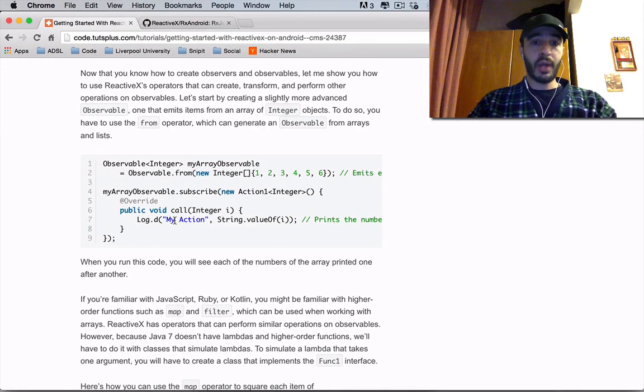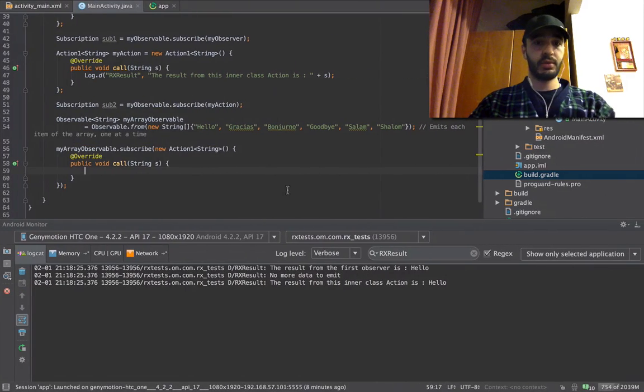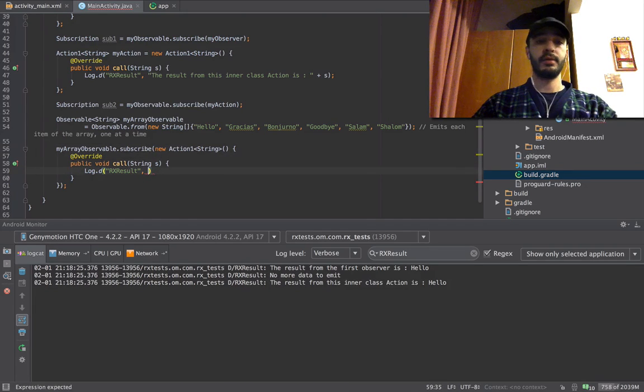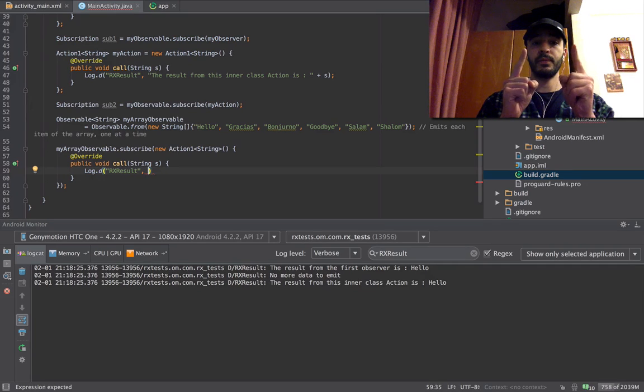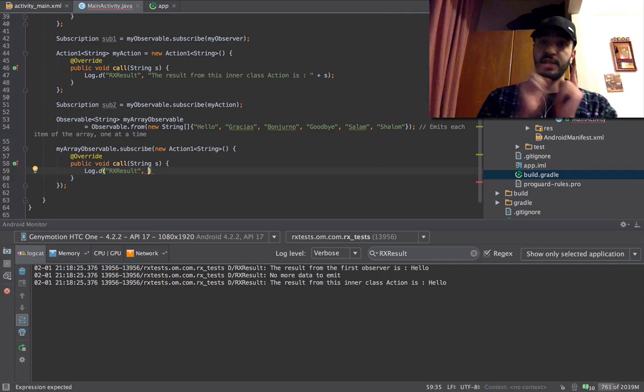We have the same call, and we have the same kind of logic that does the spitting out, which is just going to say Rx result. You got the string here, but this is not going to work later on. Let's try. So this is expecting a string, right? Because it's going to be hooked to something that spits out strings.